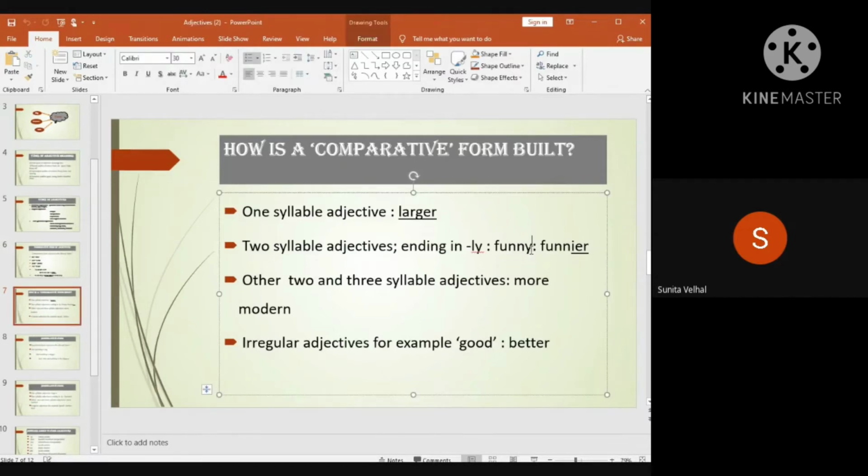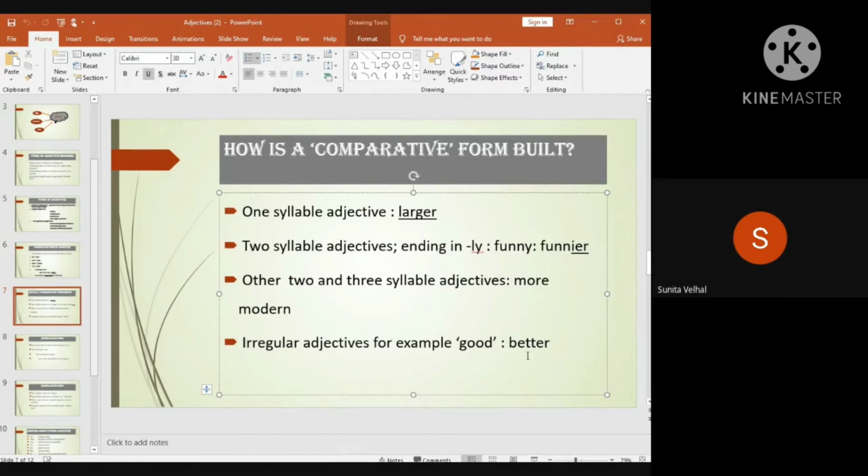So if the y comes at the end, when you are going to use that word in the comparative form, instead of y we have to take an i. So if you have a word like happy, happier, you have to use -ier there. Other two or three syllable adjectives can be written as more modern. We have to add another word there, more modern. Or irregular adjectives, like we have good, better,